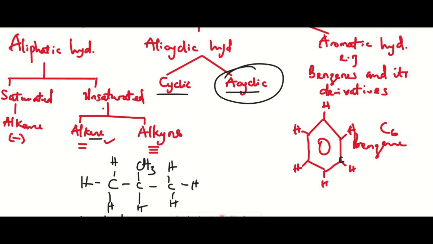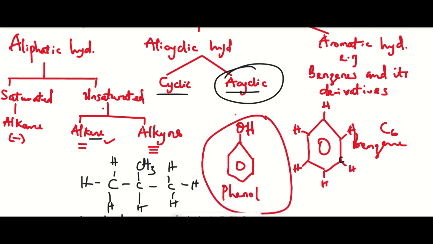If you have a benzene compound but with a functional group connected to it, so in the place of hydrogen here, we now have another functional group connected to it, like OH, right? Instead of being called benzene, it is called phenol. Phenol. So this is a derivative of benzene. And where is the word phenol coming from?